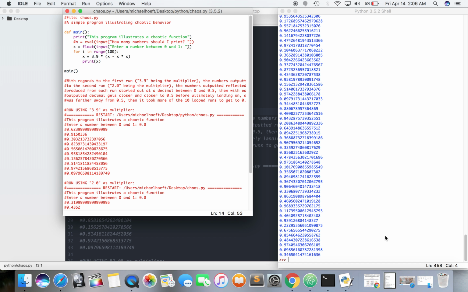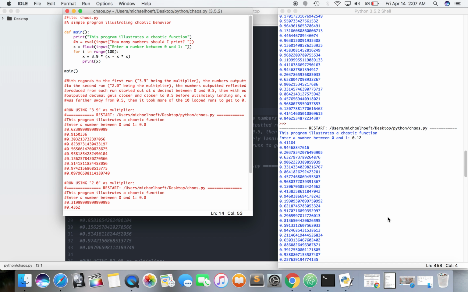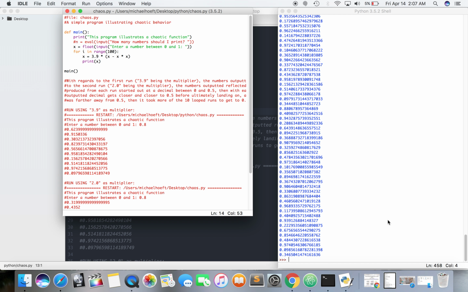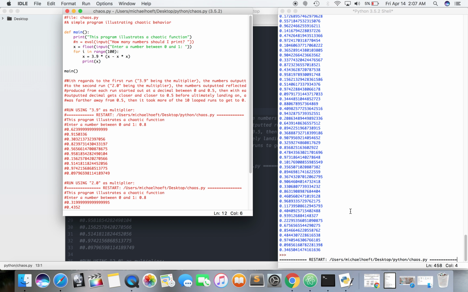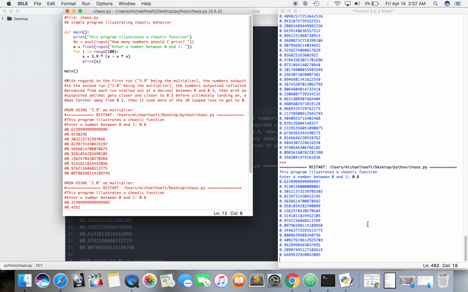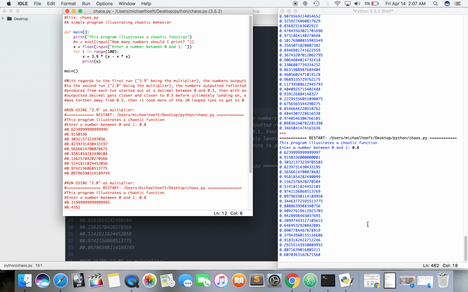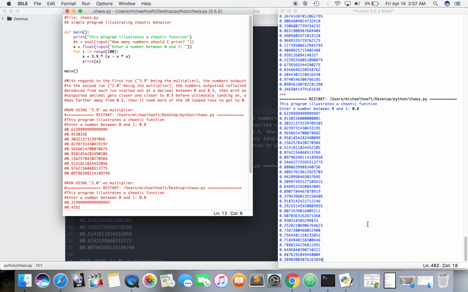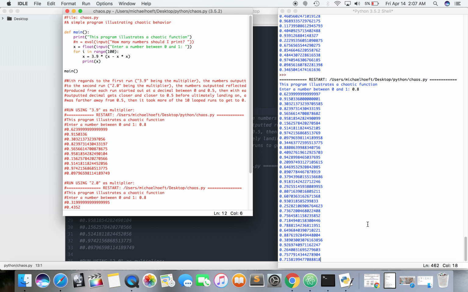So now it says have your modified programs print out 100 iterations of the function and compare the results when run on the same input. Okay, so what we want to do is run on the same input. So let's go back to 0.8, 0.22, 0.12. So let's just do 0.8. Go back here, run it again. I would let it print out, as long as it's not an infinite loop, or we're going to X out of it. I would let it print out and then go look and see where 0.8 sits.